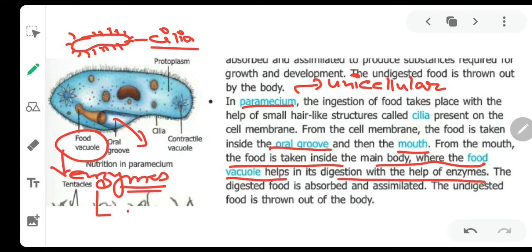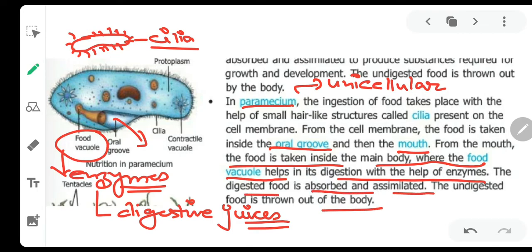Now, what are enzymes? These are digestive juices, and they help in the digestion of the food particles. In the same manner as in amoeba, the food is then absorbed, assimilated, and the undigested food is thrown out of the body. So this is how digestion takes place in the paramecium, which has a single cell structure.